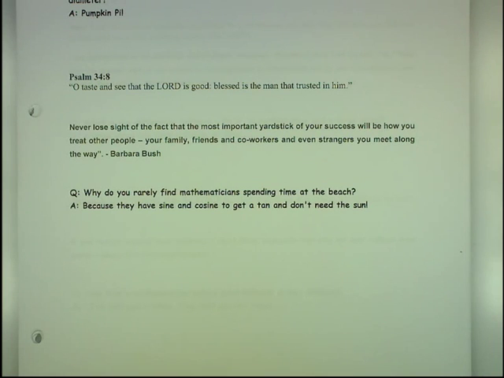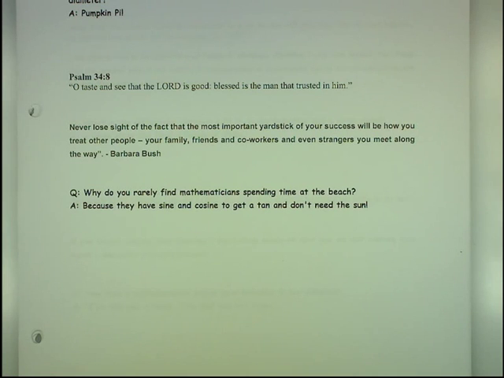Psalms 34:8. Oh, taste and see the Lord is good. Blessed is the man that trusted in him. Barbara Bush said, never lose sight of the fact that the most important yardstick of your success will be how you treat other people, your family, friends, and co-workers, and even strangers you meet along the way.